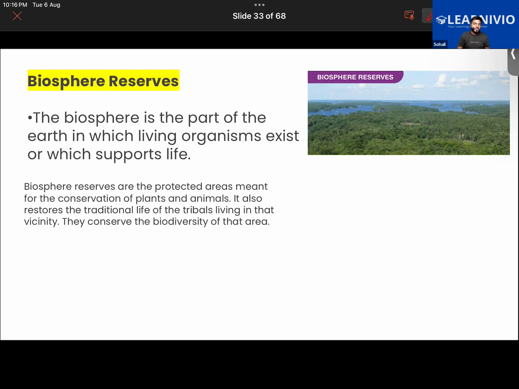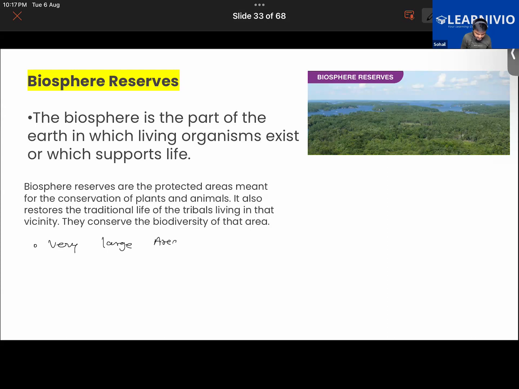So see, the first very basic thing about the biosphere reserve is that it's a very large area, larger than the wildlife sanctuary and larger than the national park. So these are the important points. Let me sum it up.